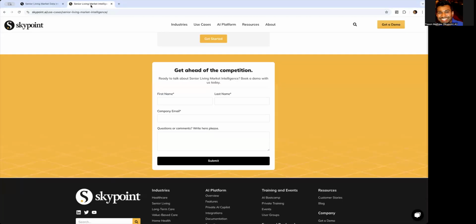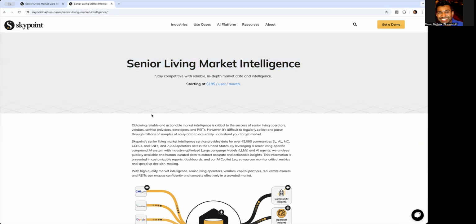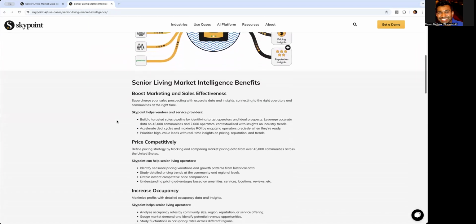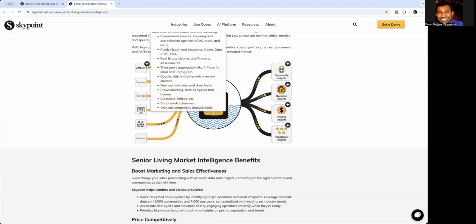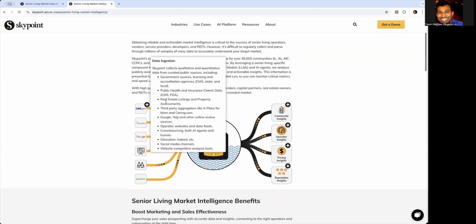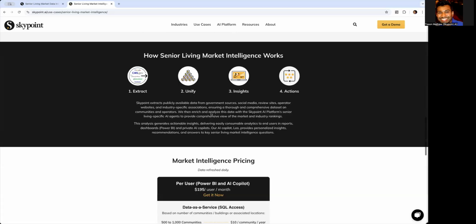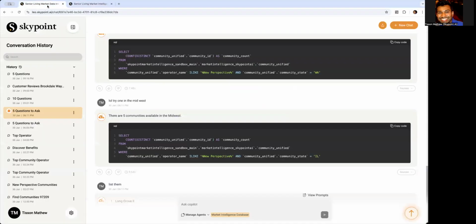This is a fairly large data set, part of our product for senior living market intel. About 45,000 buildings and 7,000 operators across the United States. There are about 45,000 AI agents extracting this data from all of these different sources, like, for example, government, public websites, different review sites, and consolidating all of them into a lakehouse. There's Power BI on top of it, and I'm going to show the AI Copilot, which is right here.